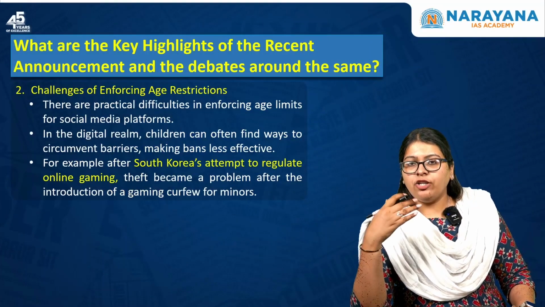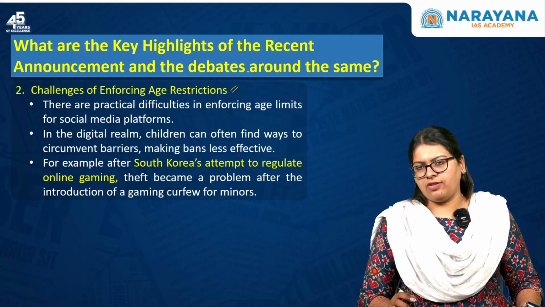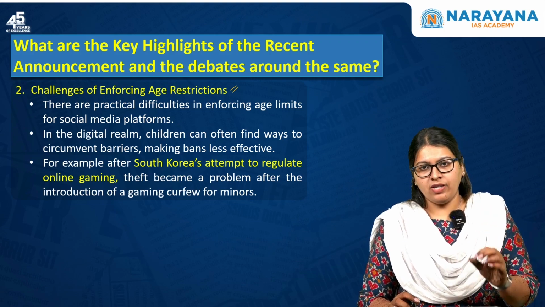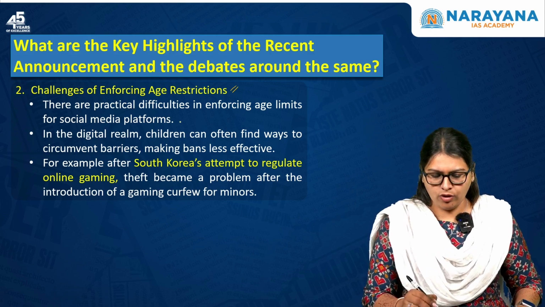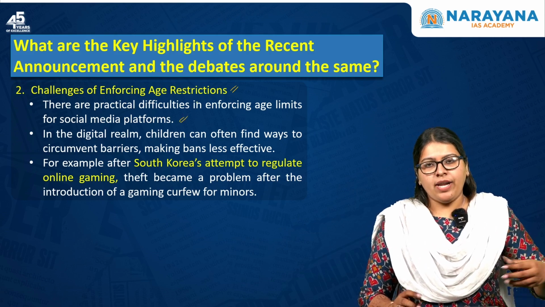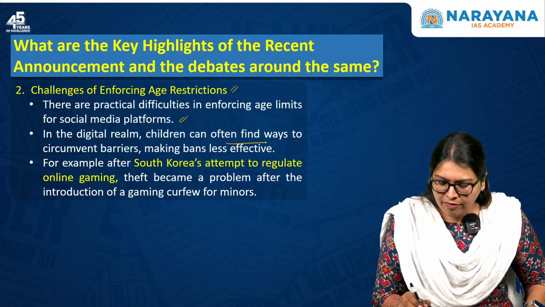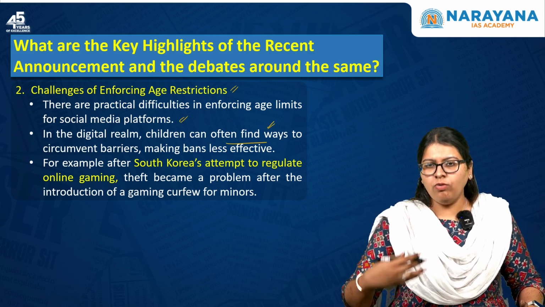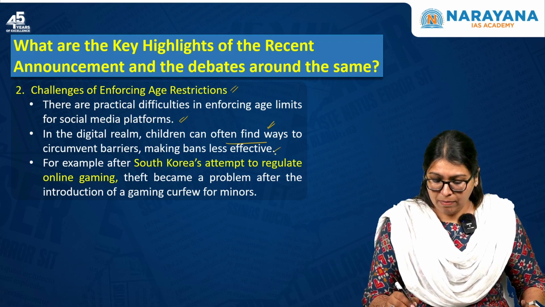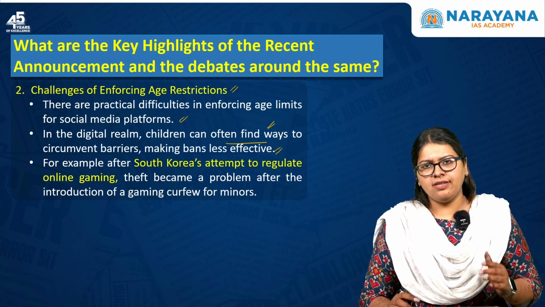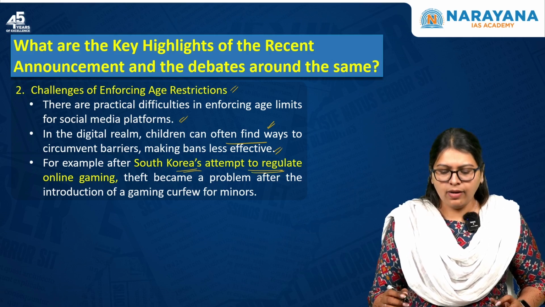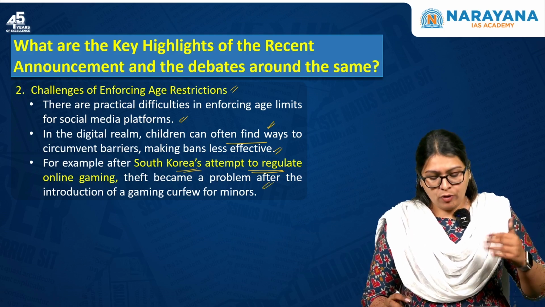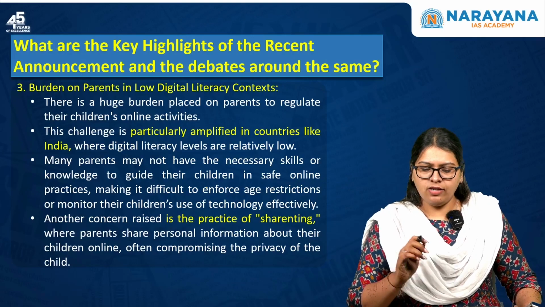The second one is, it talks about the challenges of enforcing age restrictions. As you know, there are a lot of practical difficulties that come with restricting the age of children who are involved in social media, okay? In this digital realm, where everything is becoming digital, children can often find ways to circumvent the barriers, okay? Obviously, when there is a restriction, we try to circumvent that restriction and move across, making bans less effective. For example, there were recent cases in South Korea, where South Korea attempted to regulate online gaming. What happened is that theft became a bigger problem after introducing the gaming curfew for minors. So, that is also a concern.